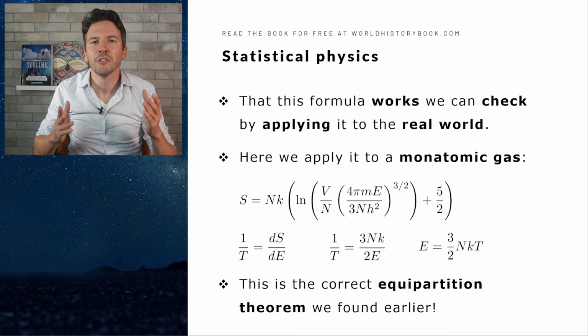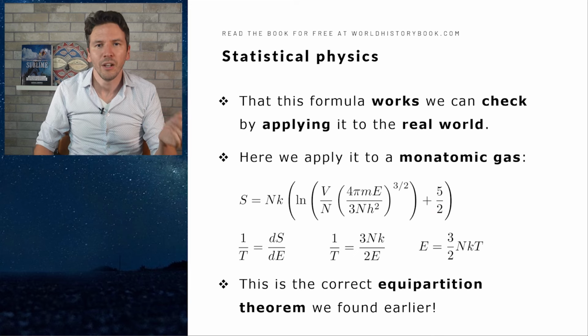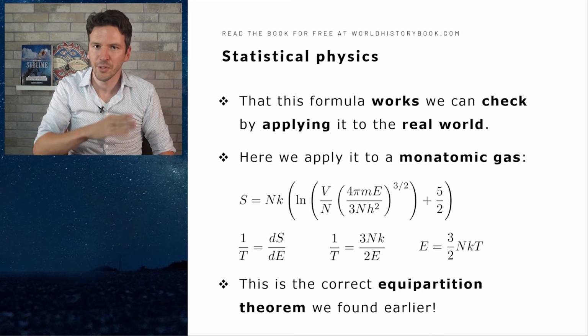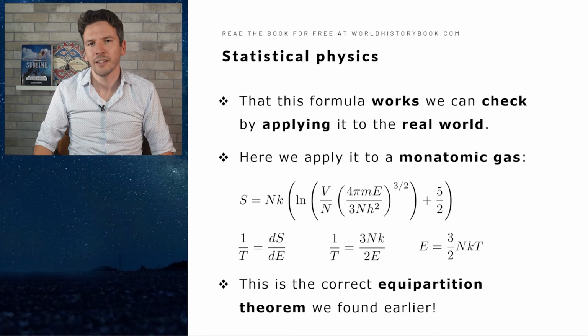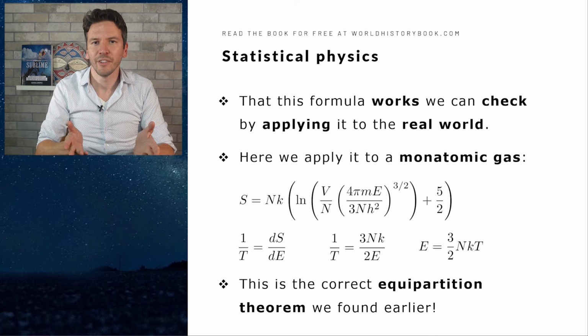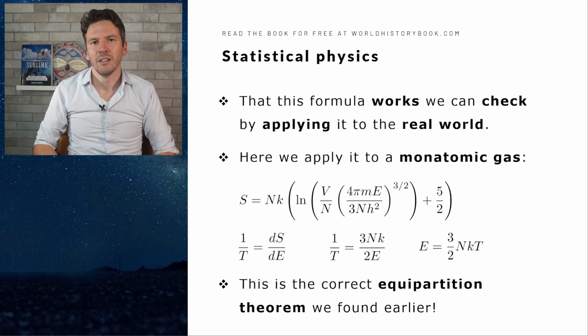It was called the equipartition theorem. So we get the correct result that Bernoulli also found in his calculation, which gives us the confidence that our definition of the temperature here is indeed correct, for it gives us the correct result. And this formula can then easily be combined with the formula that Bernoulli had found, and that will give us the ideal gas law.